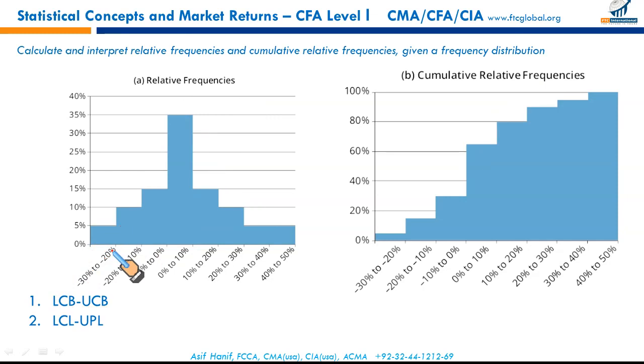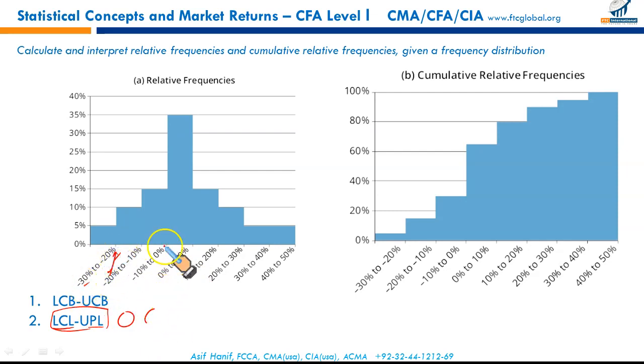But those of you who have studied statistics in your undergraduate programs, I'm sure you would have read the words lower class boundary, upper class boundary. Mostly you will be coming across the terms lower class limit or upper class limit. But there's a very fine difference. When you say lower class limit and upper class limit, the upper and lower class limits tend to be disjointed.